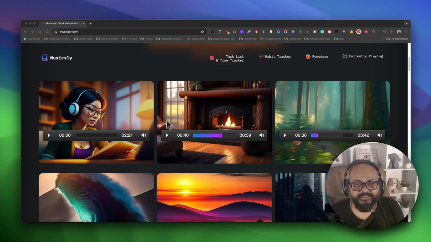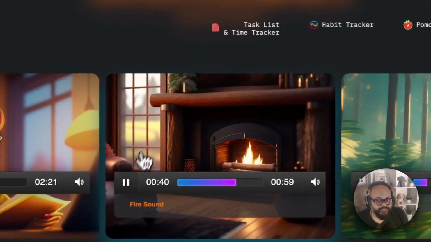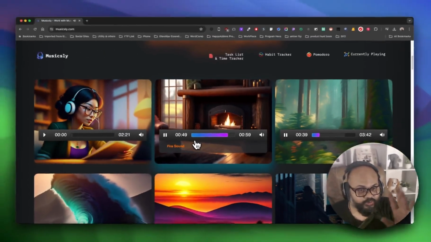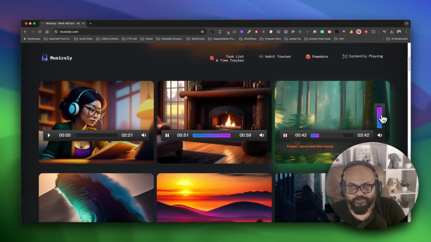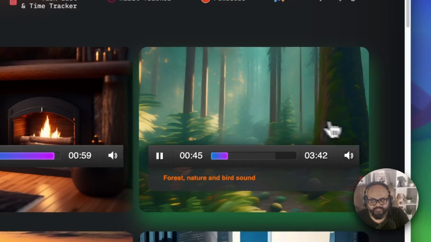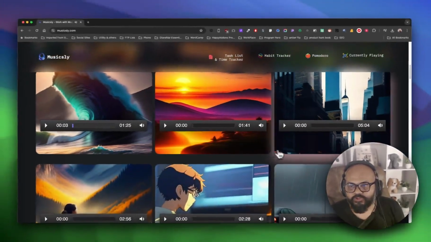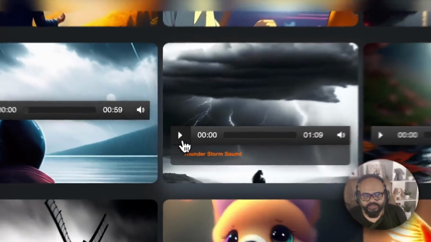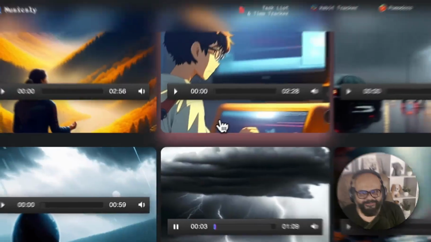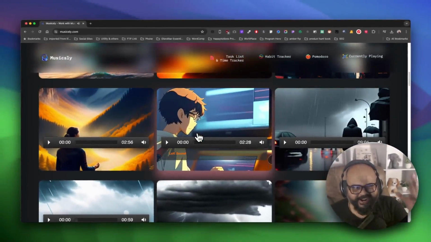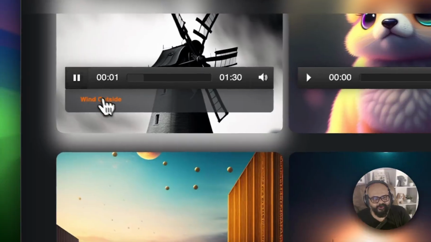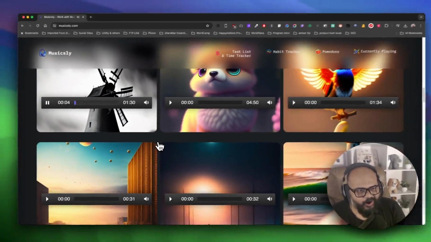If you want to hear the fire cracking sounds, just play it from here. Also, if you want to mix in the natural sound, just play it from here. If you're hearing the two sounds side by side and want to reduce the natural sound, just reduce the volume here. If you want to hear rain in the street or a thunderstorm, just play it from here. So you're sitting in a room, getting natural sound and a thunderstorm. And if you want to mix in a wind sound, on the outside, you will get all the ambience in one place.